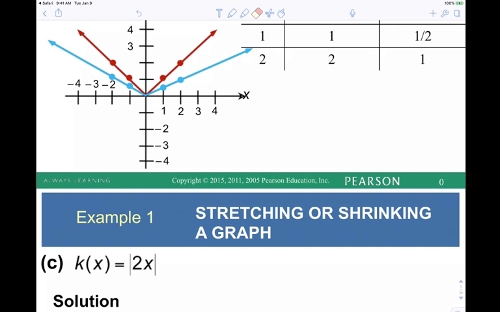Okay, so it's actually the reverse. Inside manipulations are the reverse of your intuition. Intuitively, with a number larger than 1, you would think it would stretch horizontally. But what's actually going to happen is a horizontal compression. A simple way to keep this in mind: if you're multiplying by a number larger than 1, whether inside or outside, it's going to get tall and skinny, because a vertical stretch is the same as a horizontal compression. Sorry, a horizontal compression is the same as a vertical stretch. Does that make sense?